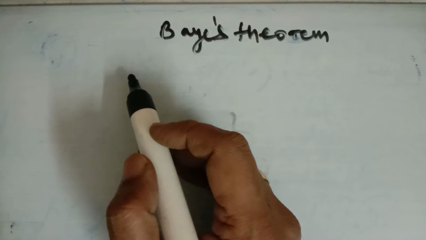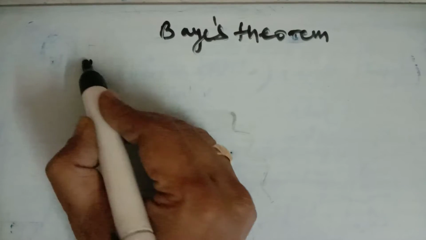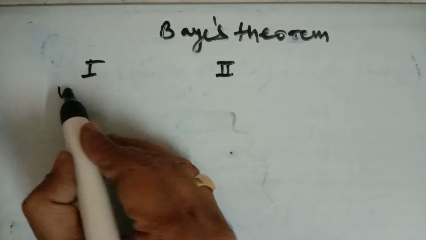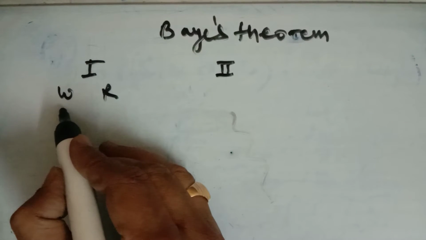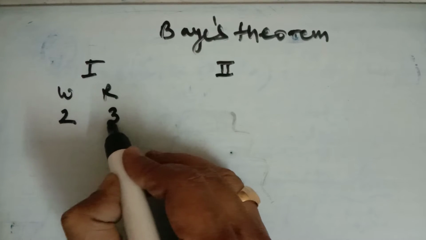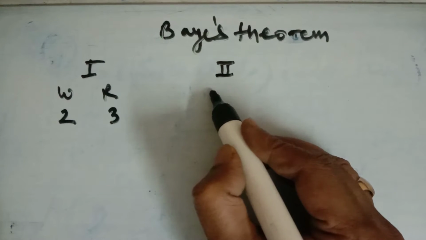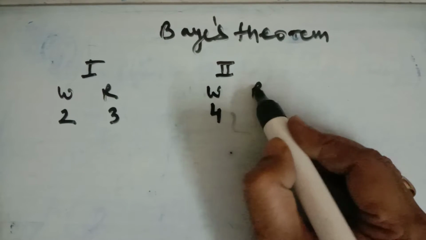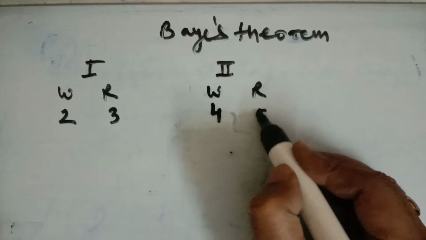Now let us consider there are two bags, first and second, containing white and red balls. Bag 1 contains 2 white balls and 3 red balls. The second bag contains 4 white balls, and let us take the red balls in the second bag as 5.